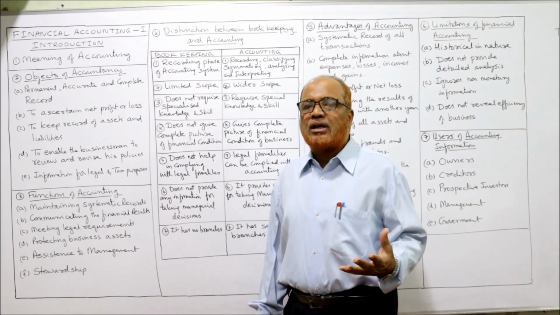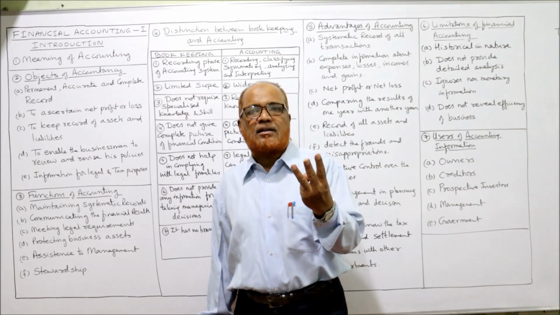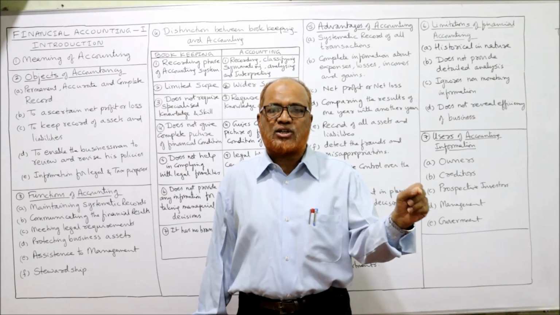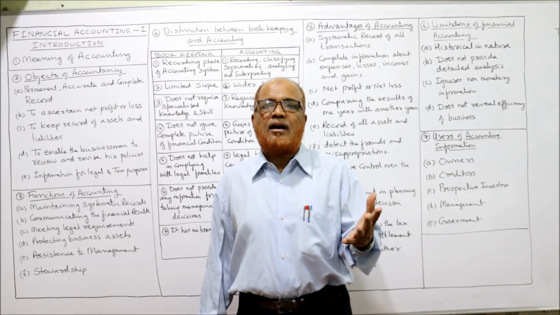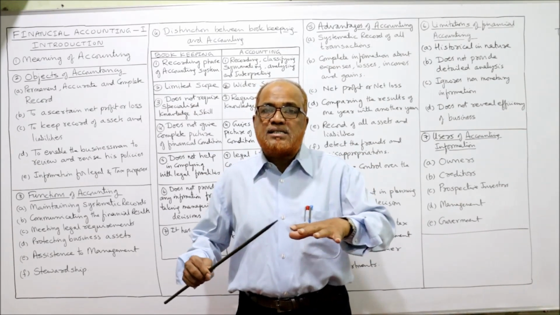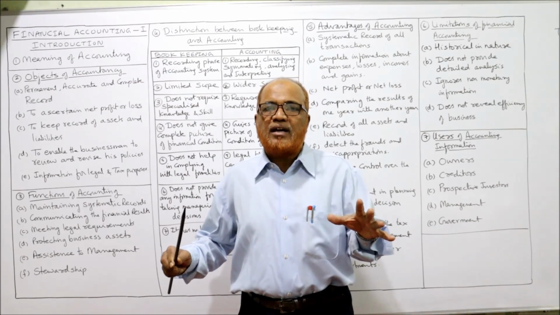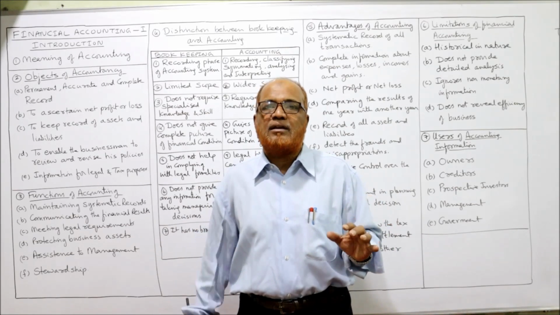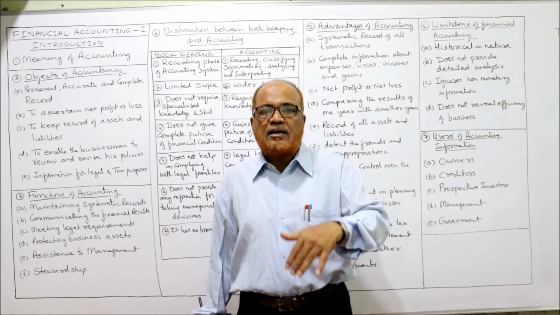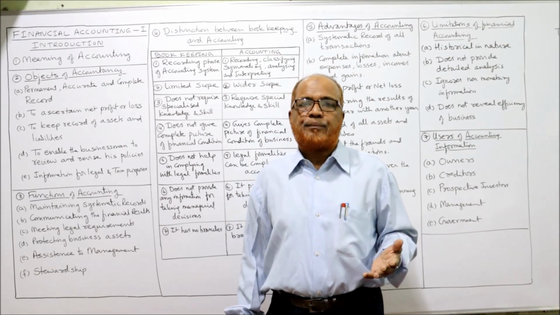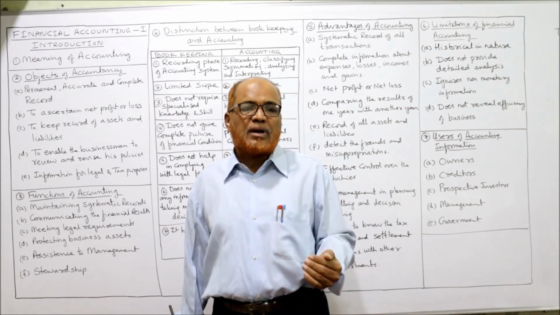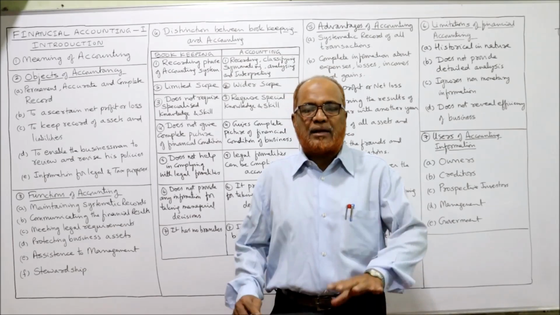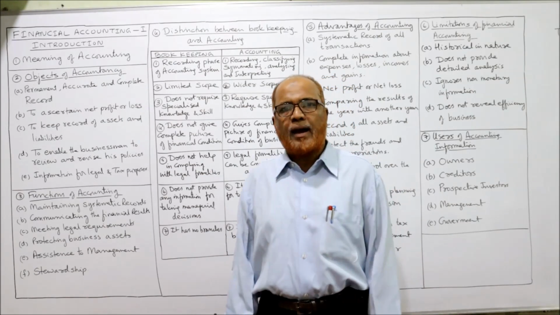Now, characteristics of accounting, we can say three characteristics are there. The first characteristic is systematic recording of transactions. Second characteristic feature of accounting is classifying the records, making summaries, and analyzing. And third and last characteristic is interpreting. After analyzing, we come to some conclusions, interpreting the results and communicating the results to the concerned parties. These are some characteristics of accounting.